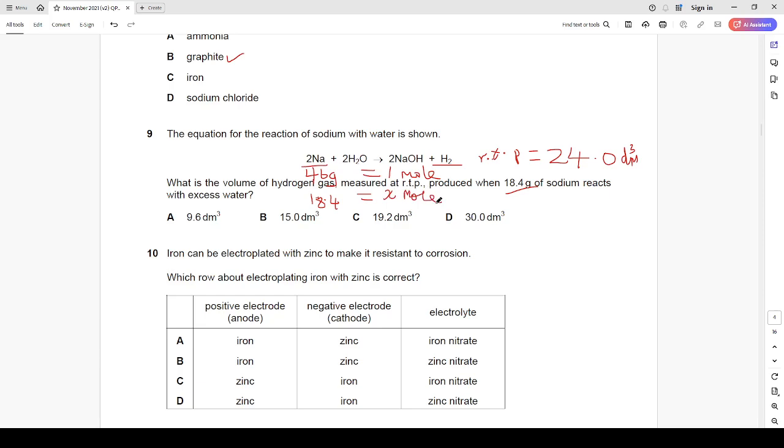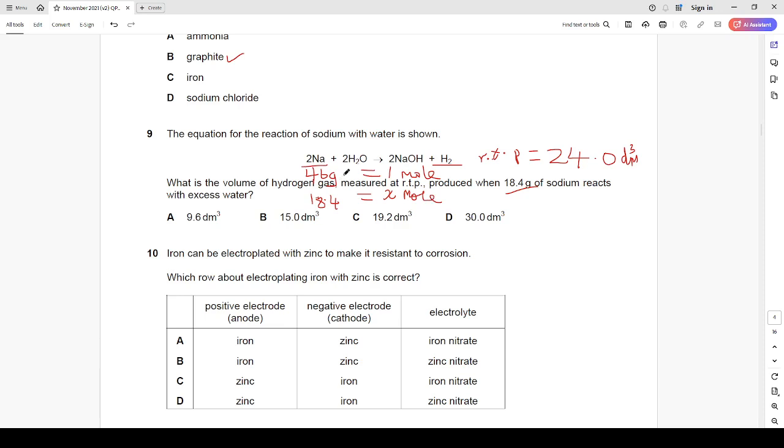I hope you are getting what I'm trying to explain here. 46 grams of sodium yields 1 mole of hydrogen gas. How about 18.4 grams of sodium? How many moles of hydrogen gas will that produce?